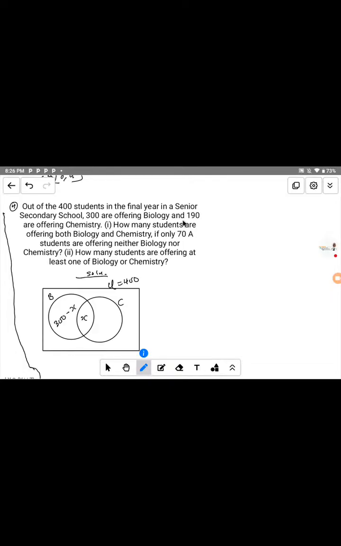So let's move further. 190 are offering chemistry. In this part also, it's not chemistry only.